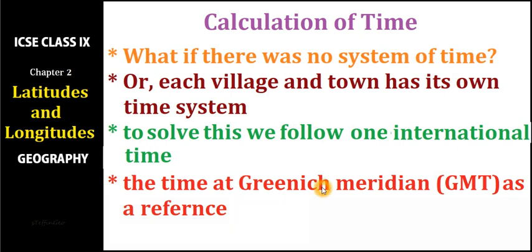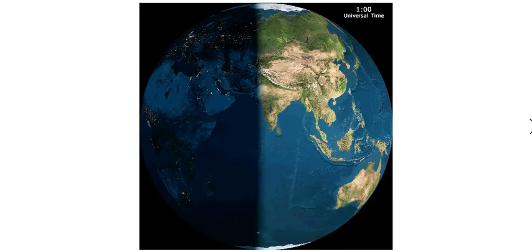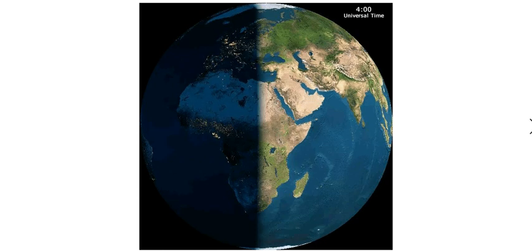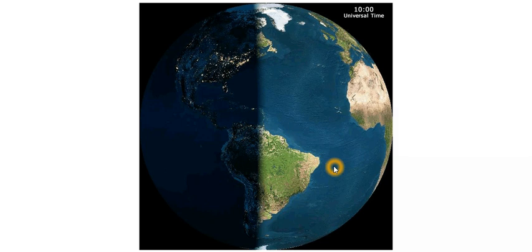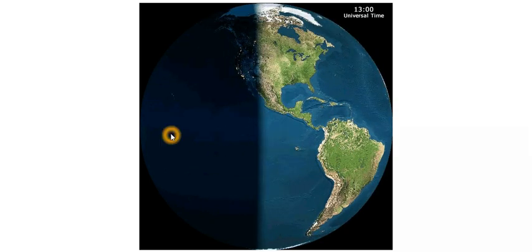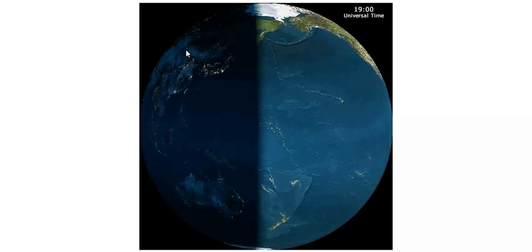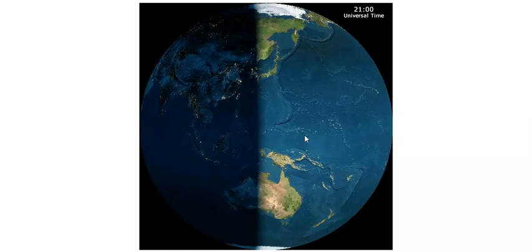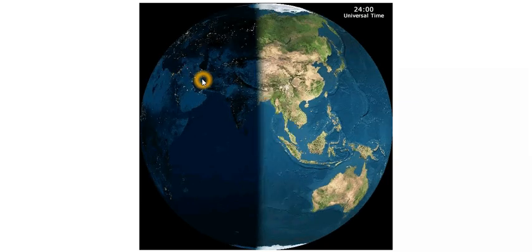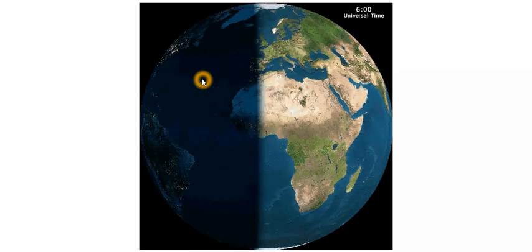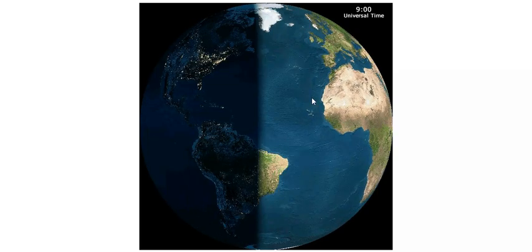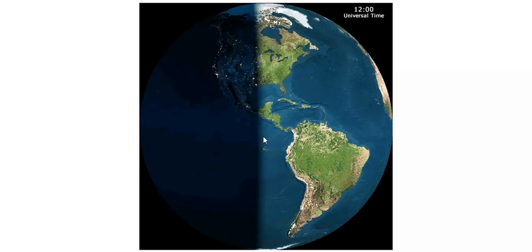Now let's see the rotation of the Earth. Earth rotates from west to east. This side is the west and this side is the east. It always rotates from west to east, and it has to rotate 360 degrees. When it makes one complete rotation, it covers 360 degrees, and for this it takes approximately 24 hours. That means Earth covers 360 degrees in 24 hours.